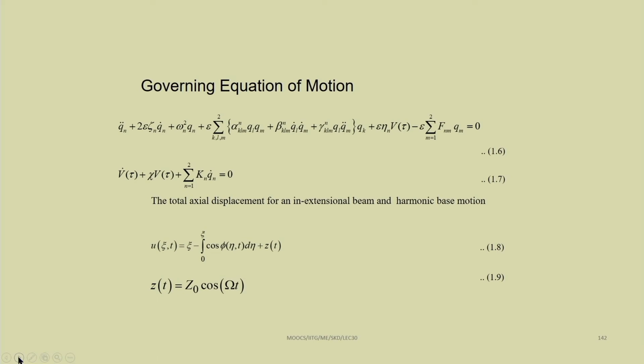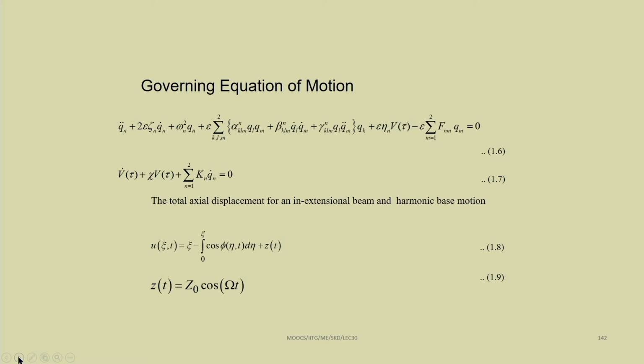If we are taking only 2 modes, then this will vary from 1 to 2: alpha k element q l q m, then beta k element q l dot q m dot, then gamma k l m n, q l q m double dot, into q k. So, outside this, q k is written. This shows that these are cubic nonlinear terms we are taking.